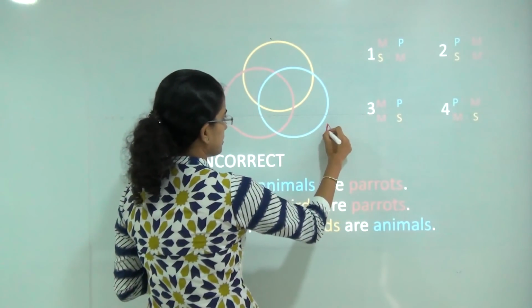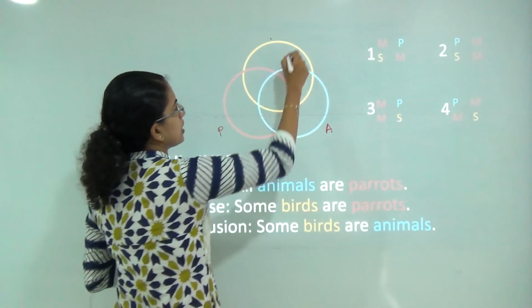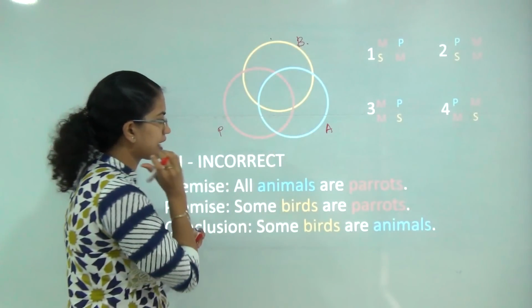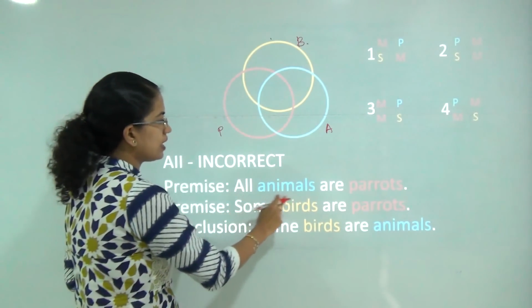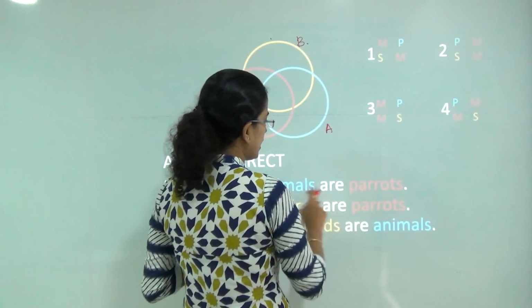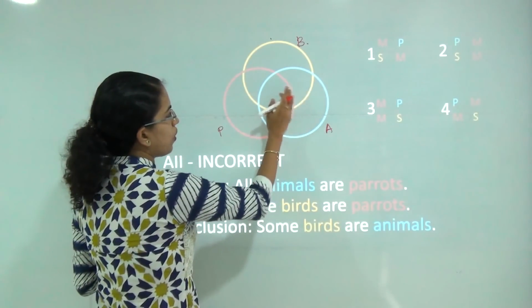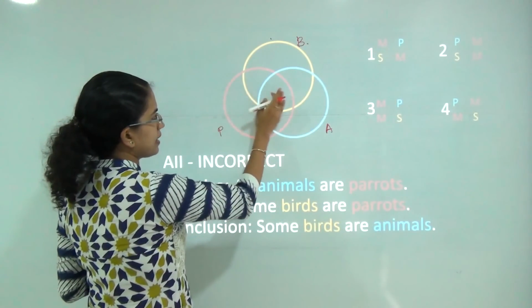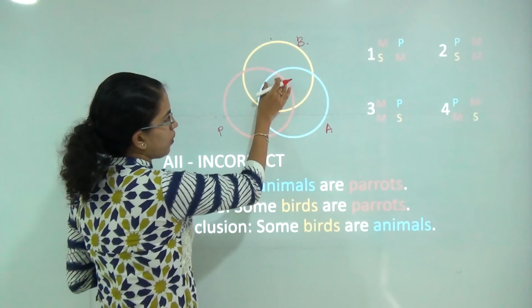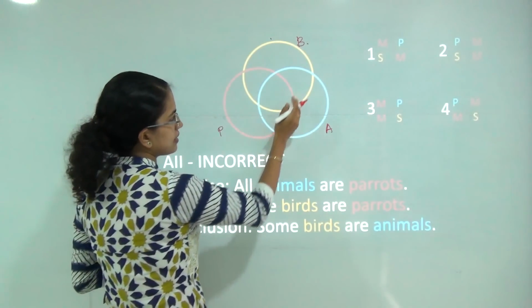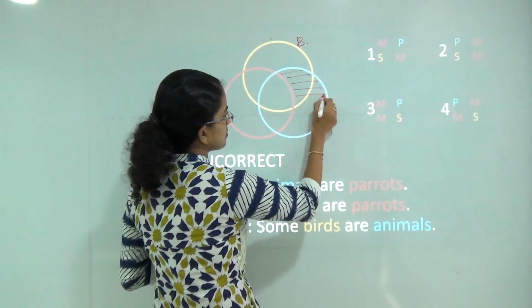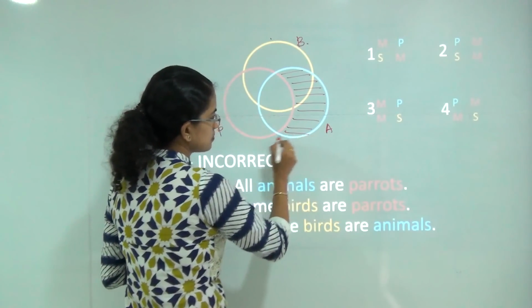So you have animals, you have parrots, and you have birds. All animals are parrots, so all the animals would be parrots. So this would be the section that would go off.